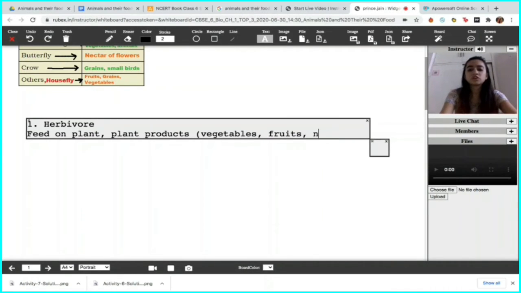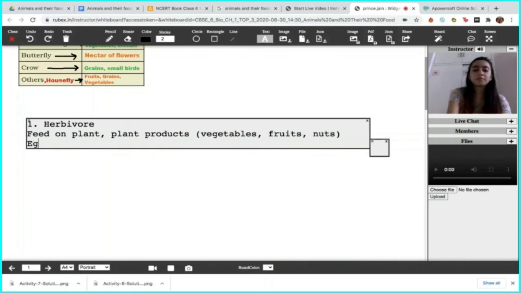Or probably also nuts. So a herbivore does not feed on another animal. A herbivore always feeds on plants and plant products. What examples do we know here? For example, we know about a cow. A cow, as we all know, feeds on grass, it feeds on oil cake, just like a buffalo. Similarly, we have horses. A horse also feeds on either plants directly or different plant products.